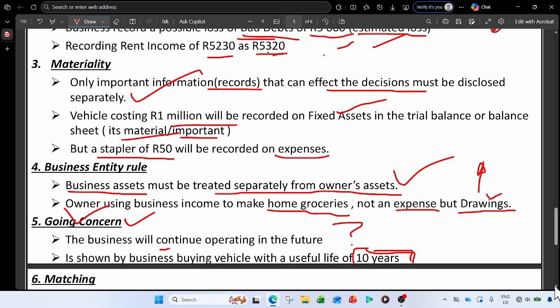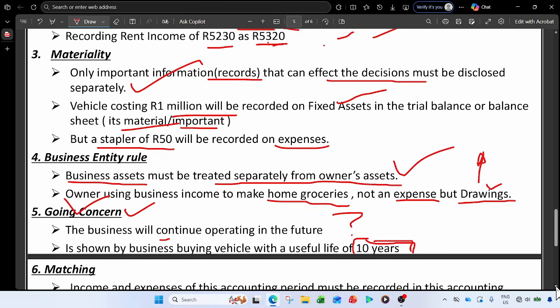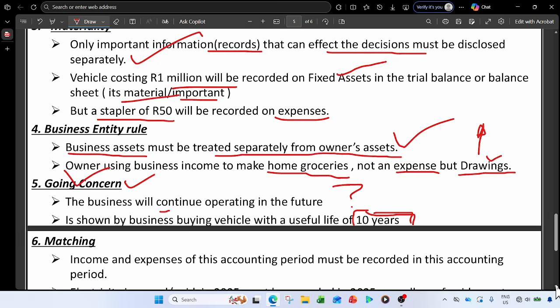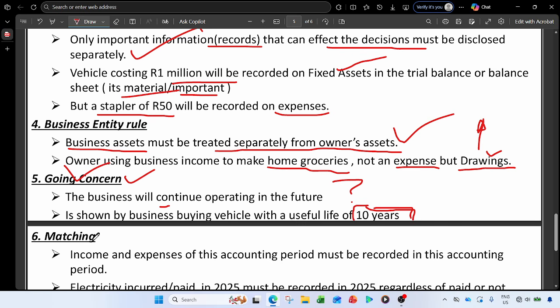And the last one is matching, which is very important also, especially in the income statement. That's how you will know which income to record. It is very important to know the matching concept, because if this income is received for this year, you will record it under the incomes. But if it is for next year, that is income received in advance, then it doesn't form part of the incomes. So matching in those GAAP principles states that incomes and expenses of this accounting period must be recorded in this accounting period.